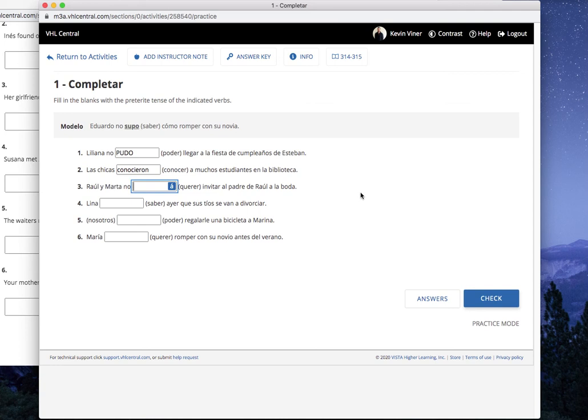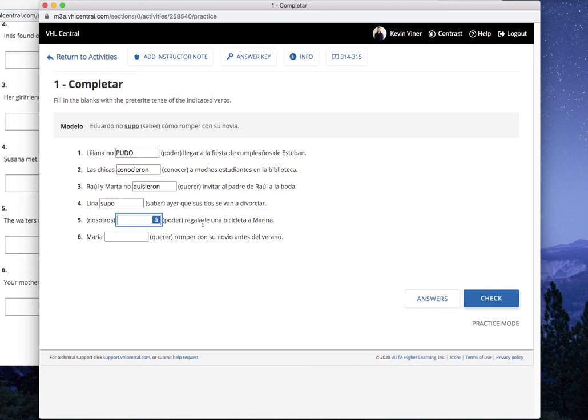Raúl y Marta no querer invitar al padre de Raúl a la boda. Pause. And we're back. Quisieron. Right? So they refused here. So remember the changes in meaning here. Lina, saber ayer que sus tíos se van a divorciar. Pause. Supo, found out, right? Learned that her uncle and aunt were going to divorce.